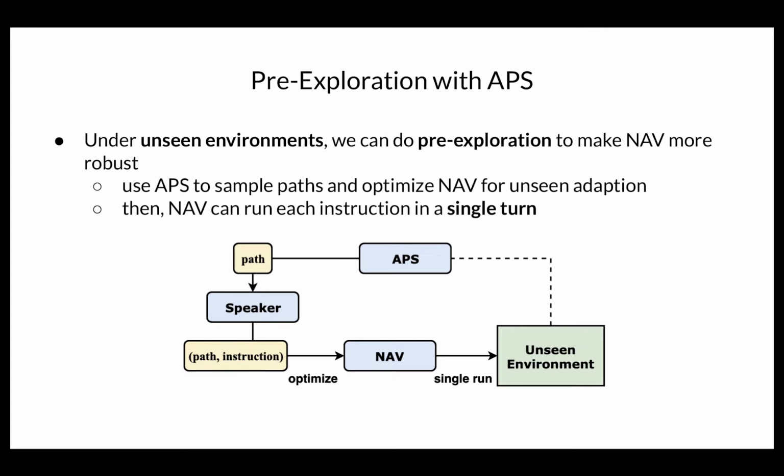Another issue of the VLN task is on-scene adaptation, which means that the trained navigator can navigate well in the seen environments, but the performance will drop a lot under the unseen, or we say unfamiliar, environments. To help with this kind of issue, our APS can also support so-called pre-exploration. During pre-exploration, our APS will also sample some paths under the unseen environment, and the paths and back-translated instructions will further optimize the navigator to make it more adaptive to the target environment. Finally, the navigator can run for each instruction in a single turn.